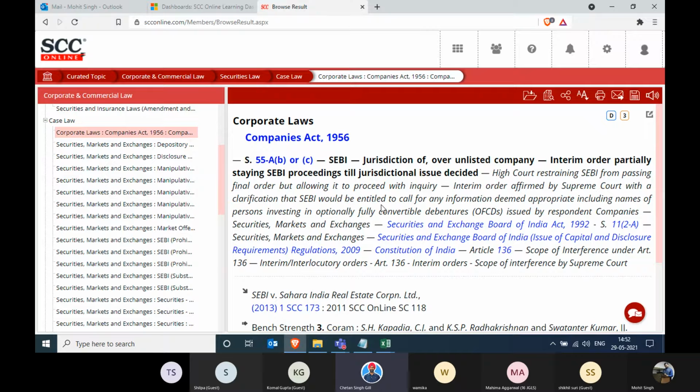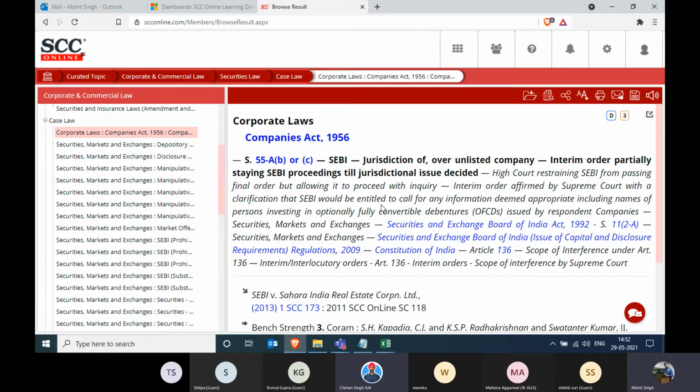So rather than giving you the full judgment and making you feel lost about where you should go in the judgment, the judgment might be 200 pages, this will also be taken care of. That is, only one point has been discussed. So only one point gets lifted up from the judgment and is placed under this folder of case law.